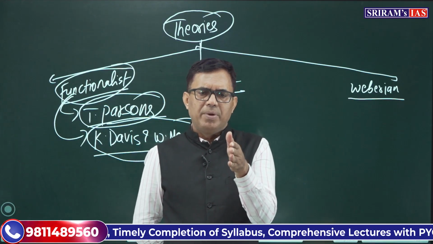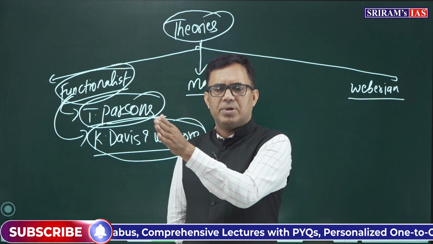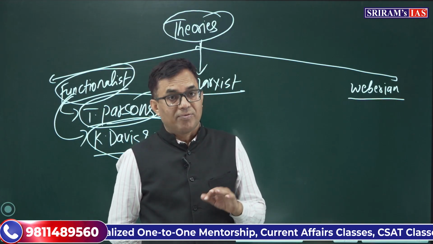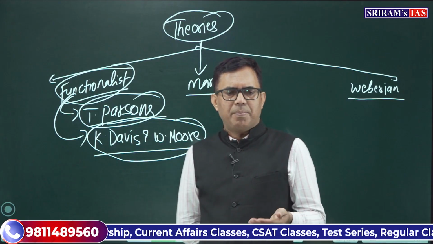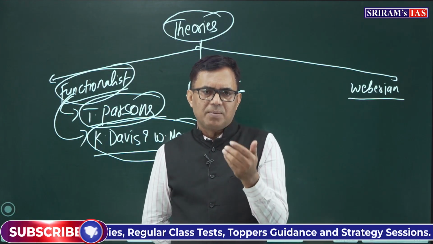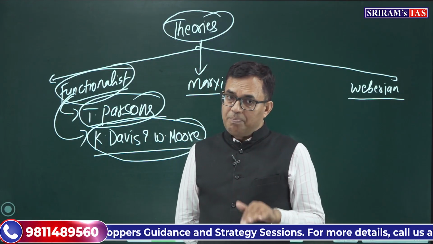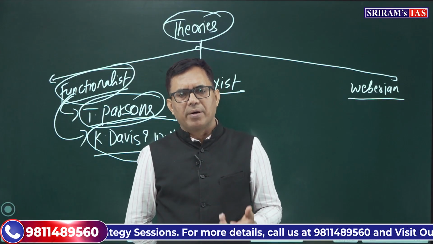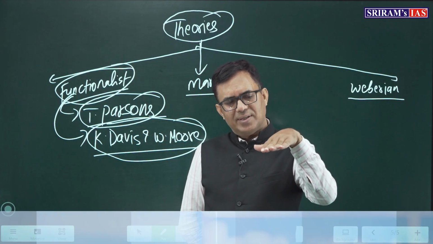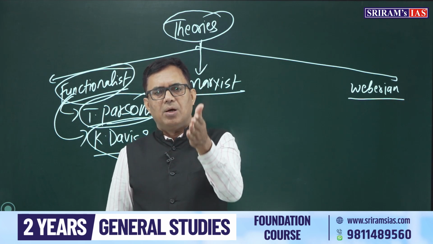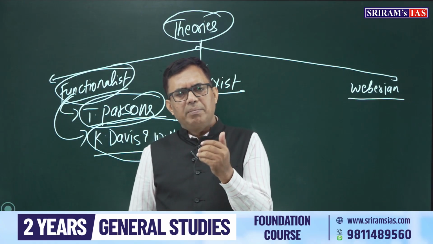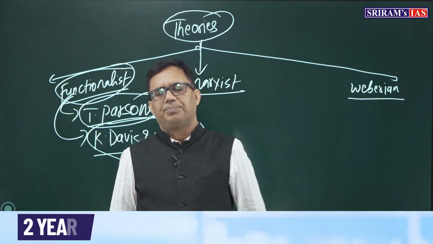Role allocation means effective role allocation and its performance in the society. All roles are not similar, not equal. Some roles in society are functionally more important than others, like maybe an IAS job is more important than the job of a clerk, as they would say. Those roles which are more important must be fulfilled by the most competent person. So the stratification system should be understood in terms of how it contributes to role allocation and role performance in the society.